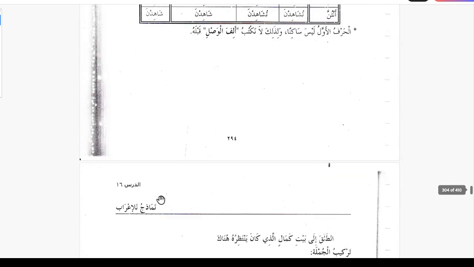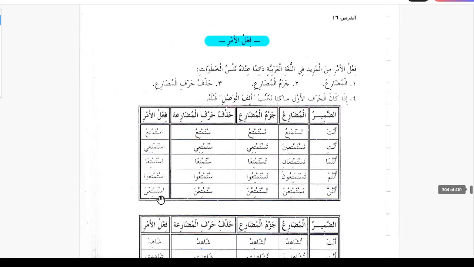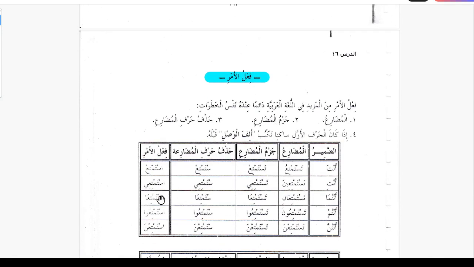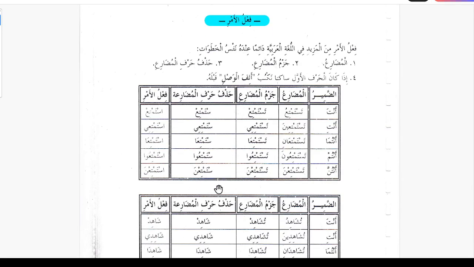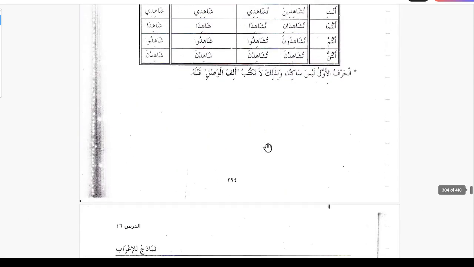So that completes the concept of this lesson. Next time we're going to study the main lesson, and we'll do the exercises after it. So I'm going to stop it here.